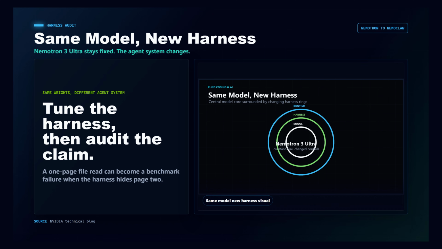The model did not fail because it forgot how files work. It failed because a tool handed it exactly one page and the harness did not make page 2 obvious. This is Fluid Coding in AI. Today we are looking at Nemotron 3 Ultra to NemoClaw as a harness engineering story, not a model victory lap.